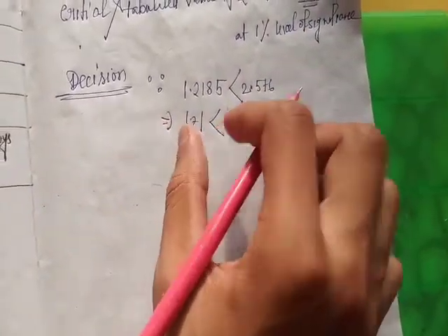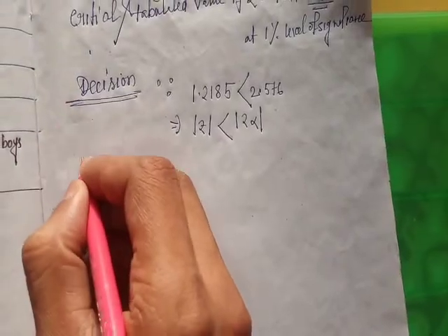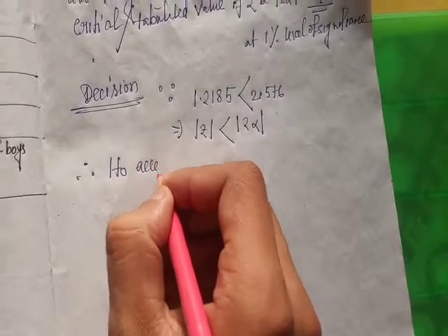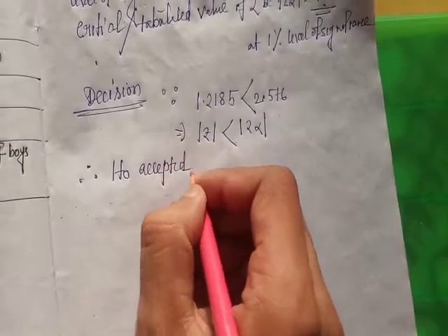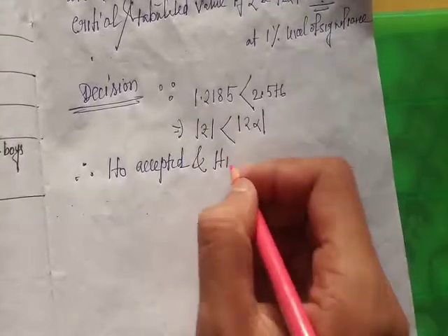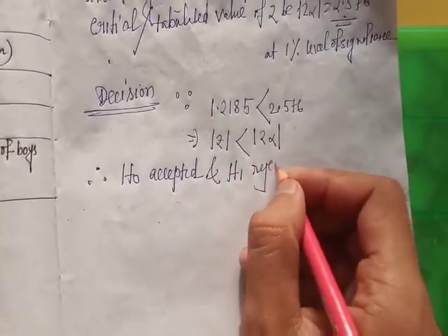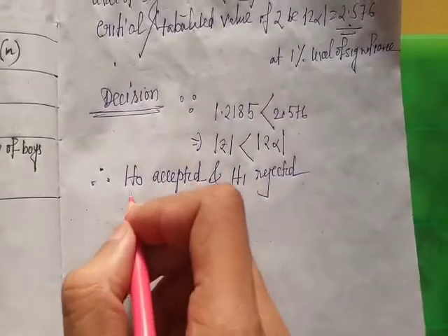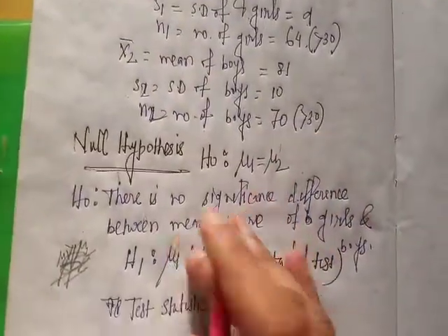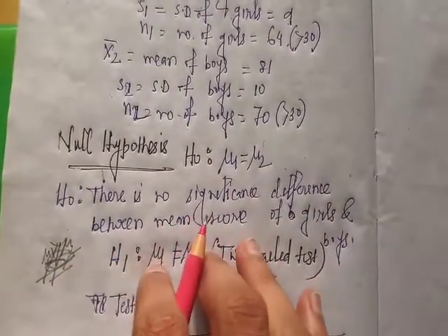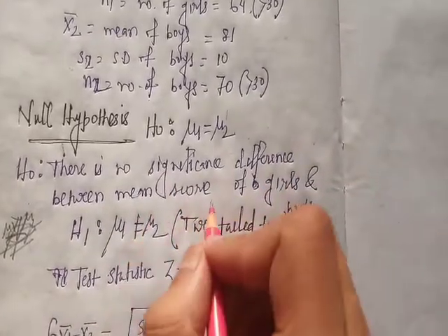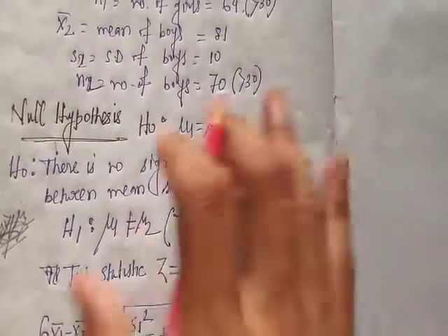Since the calculated value is less than the tabulated value, hence therefore the null hypothesis is accepted and the alternative hypothesis is rejected. Okay. So H0 accepted means there is no significant difference between the mean score of girls and boys. Since H0 is accepted, H0 is that there is no significant difference between the mean score of boys and girls.